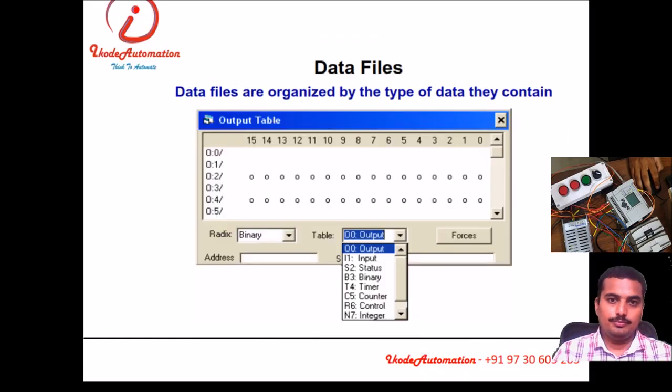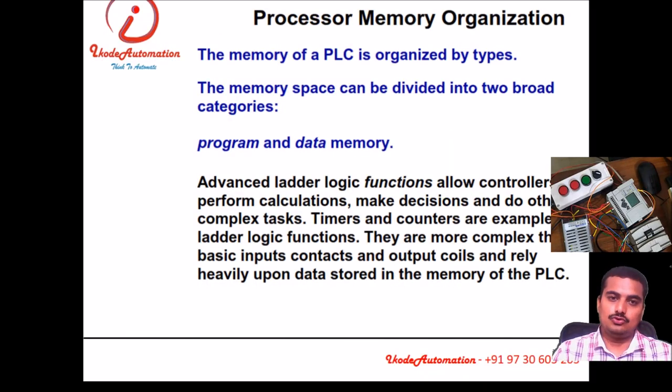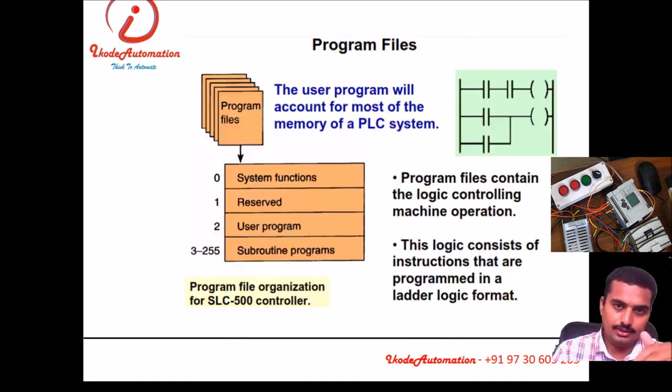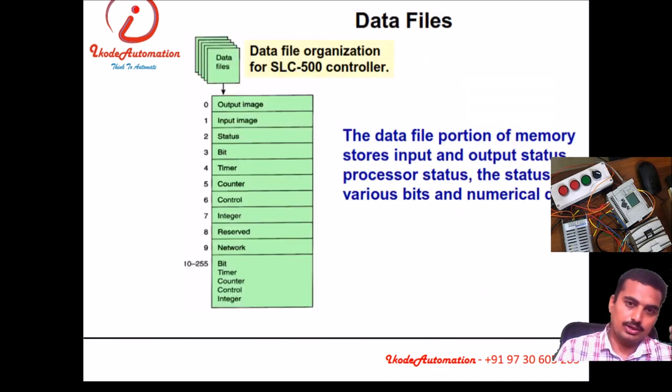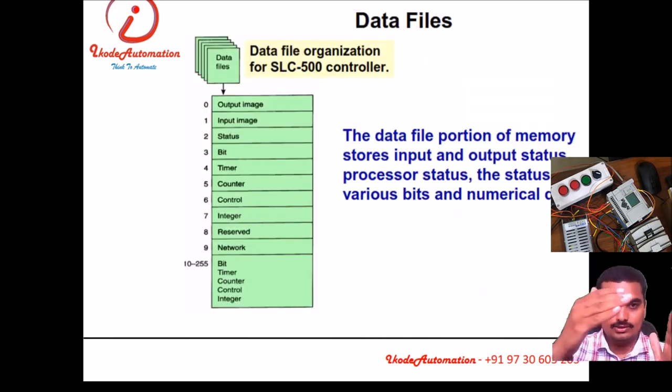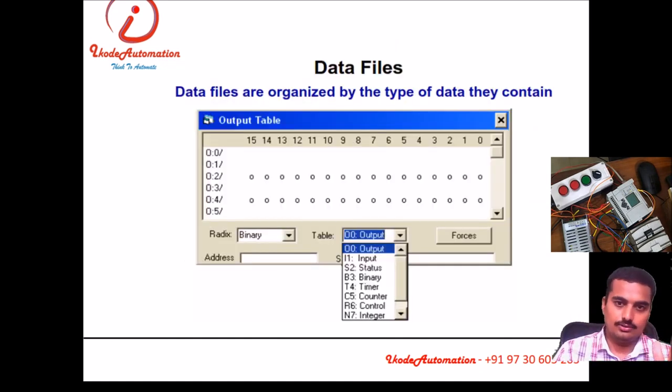So PLC has many memories, divided into two main categories: program memory and data memory. Inside program memory, there are reserve, user program, subroutine program. Inside data memory, there are many data files like output, input, status, bit, timer, and so on.